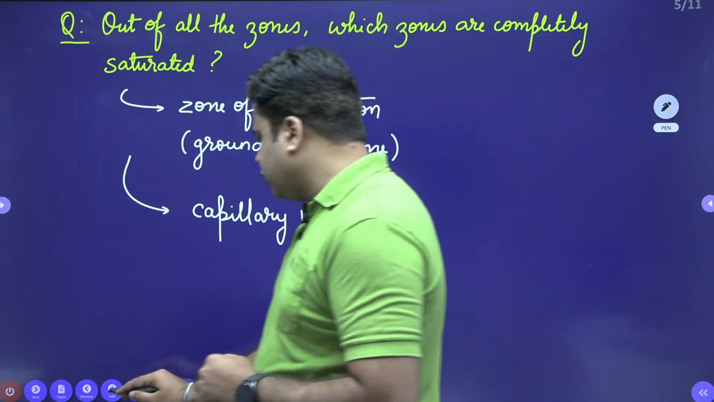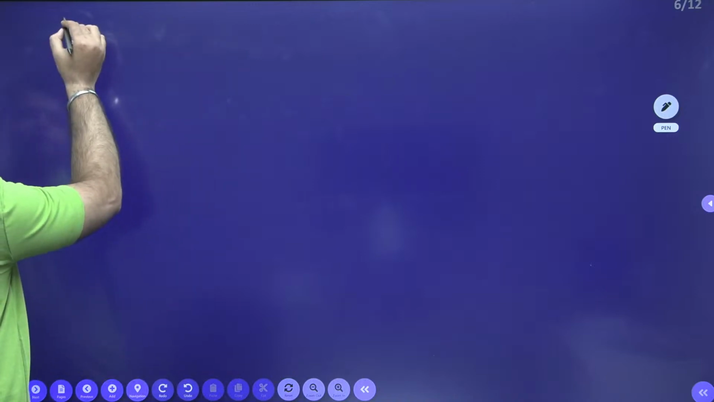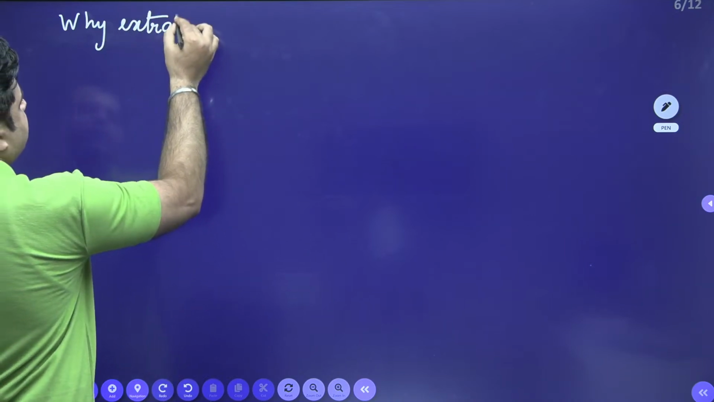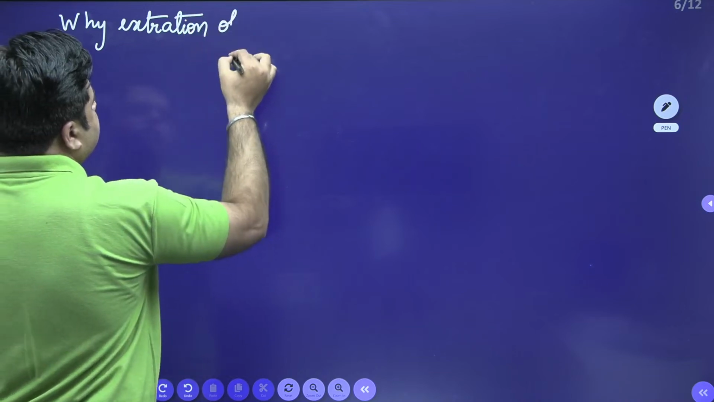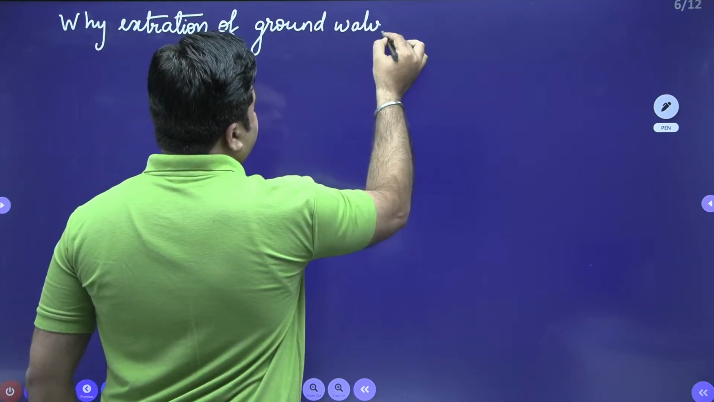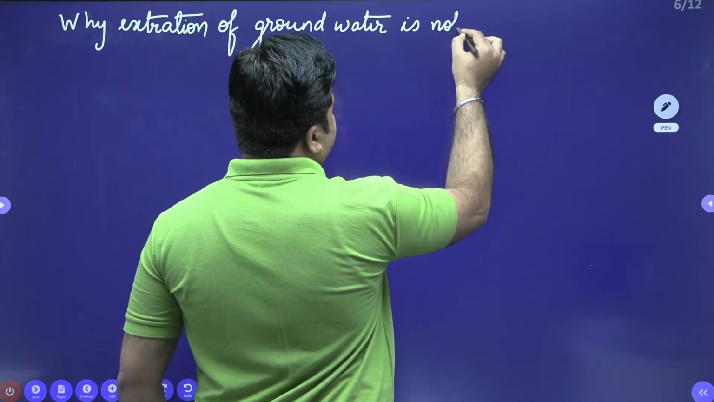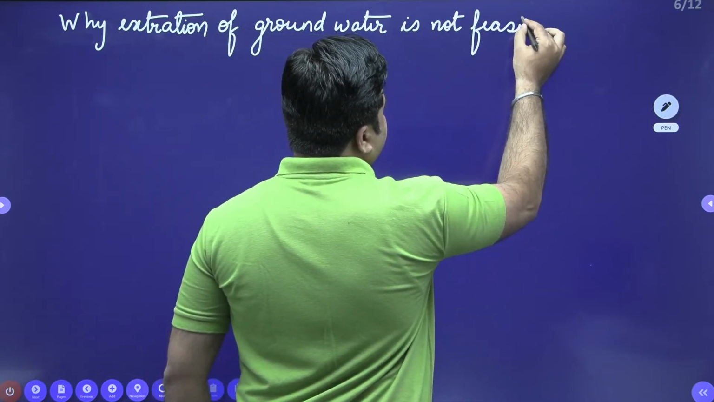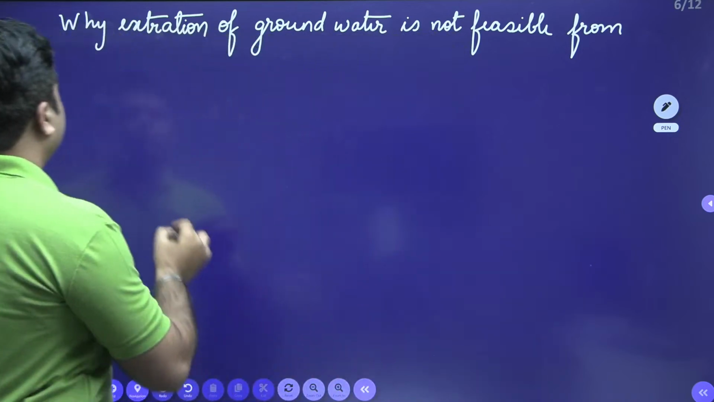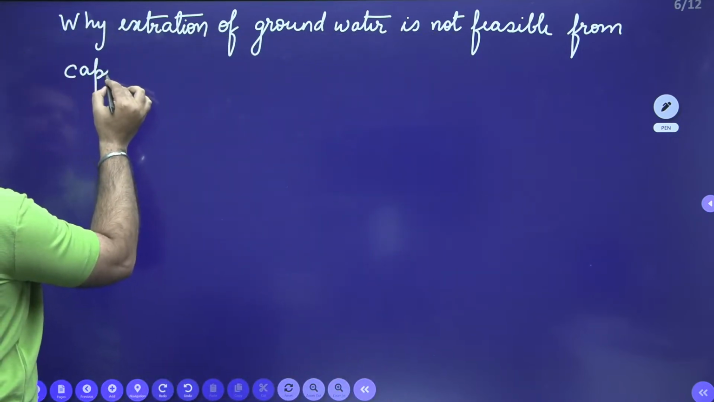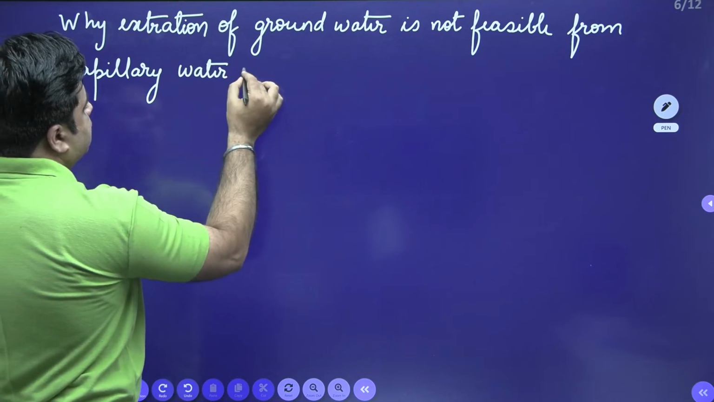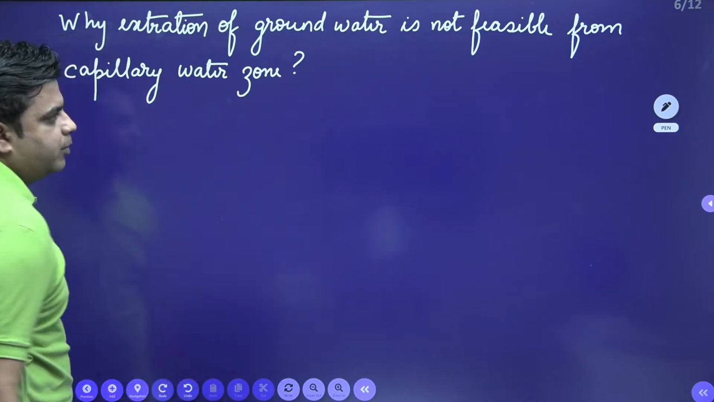Again, from this topic, one more question can be framed, and that question can be: why is extraction of groundwater not feasible from the capillary water zone?